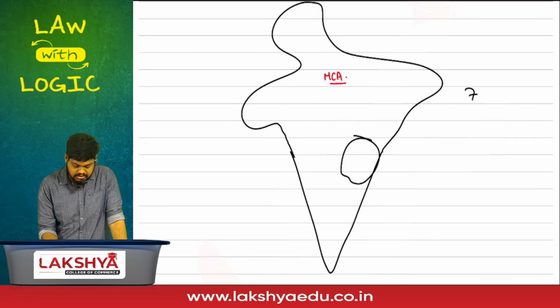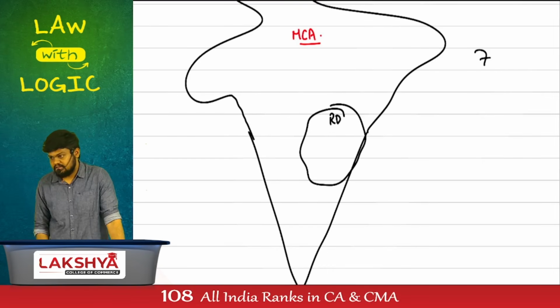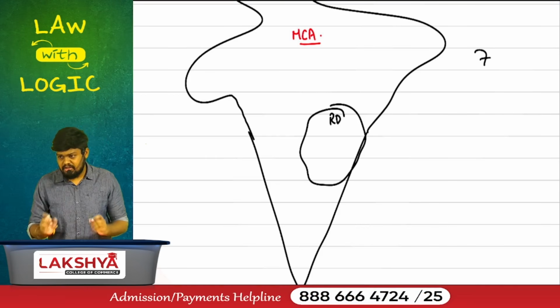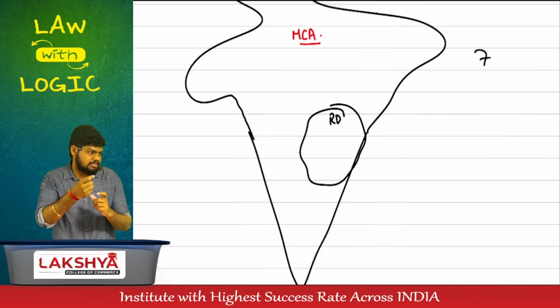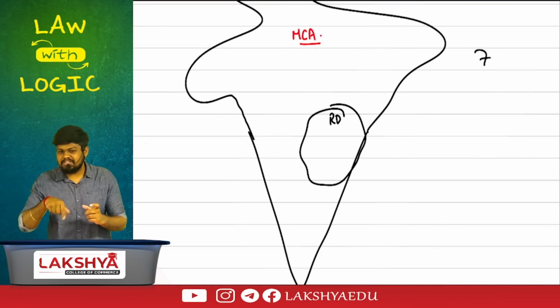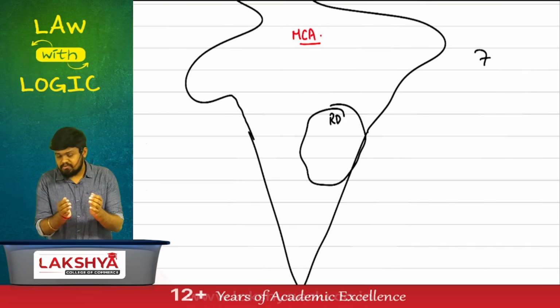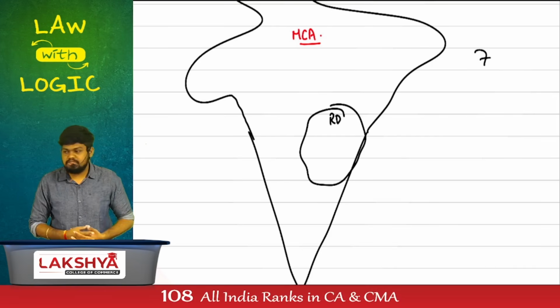In total, how many regions are there? 7 regions. Each region has been appointed with a person called regional director. Now we have divided India, a very vast country, into 7 parts. Each part is appointed with one person called regional director. Can he manage the entire region on his own? No. Then the region was subdivided again into small parts, each part called a jurisdiction.